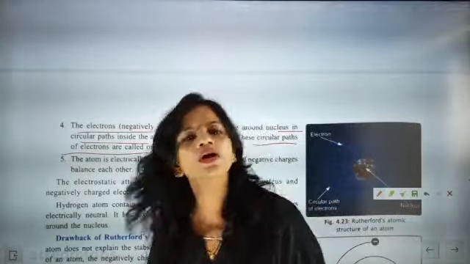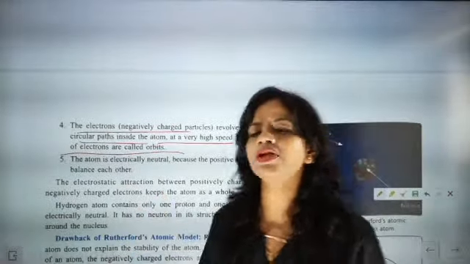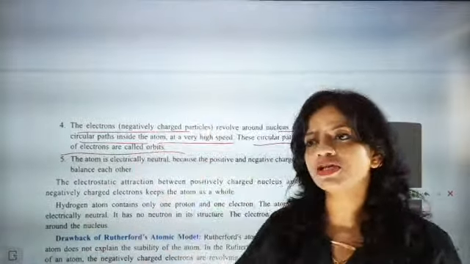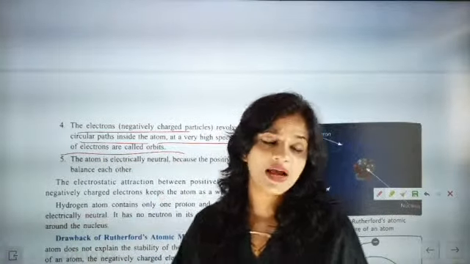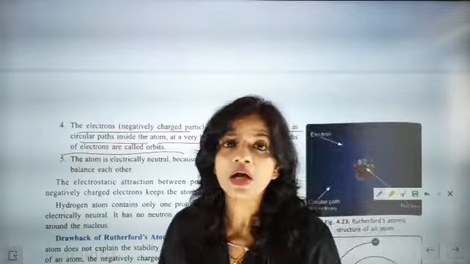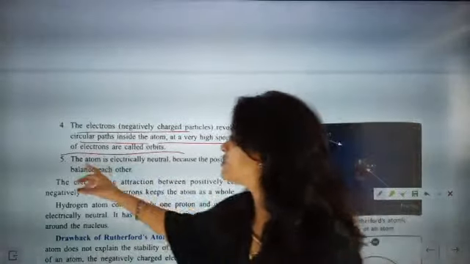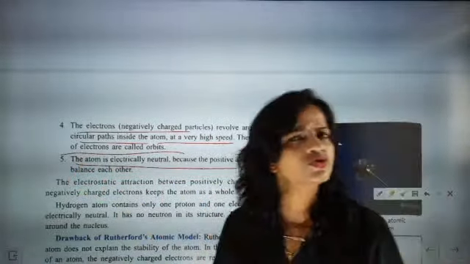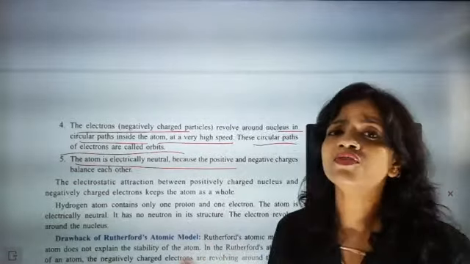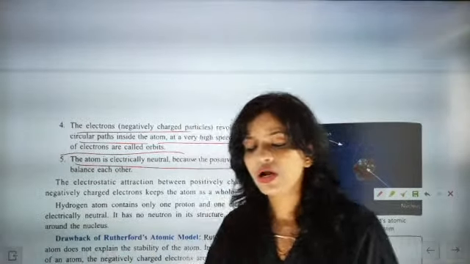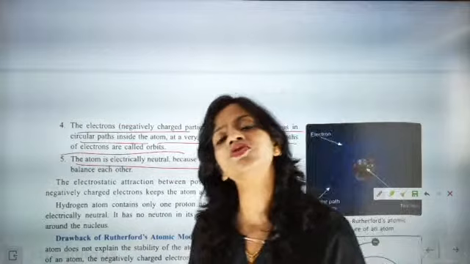According to Rutherford, electrons have energy, and they are revolving around the nucleus. Now, atoms are electrically neutral. This was the J.J. Thomson experiment. Also, we said that atoms are electrically neutral. What is the meaning of electrical neutrality?